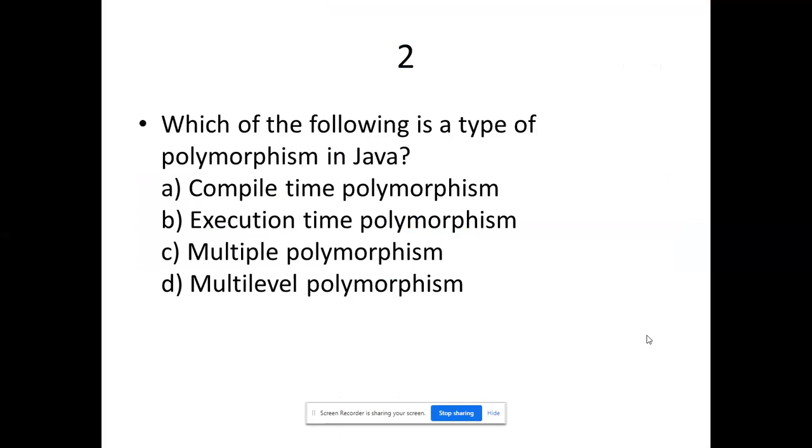But I'll tell you, the option would be compile time polymorphism, because multi-level terms are related to inheritance, and for execution type polymorphism, there is no such word, but we have something called dynamic polymorphism or runtime polymorphism. It should be available in the options. Okay, so that is the case that we need to think of.